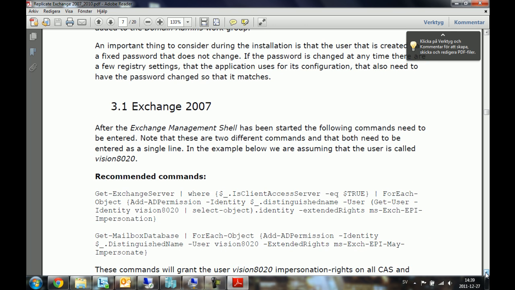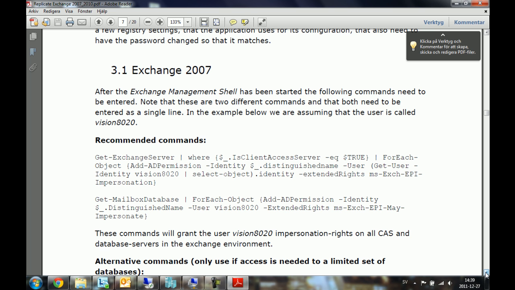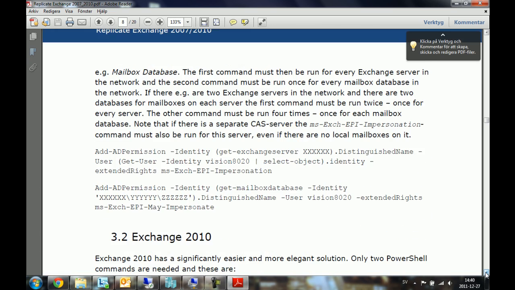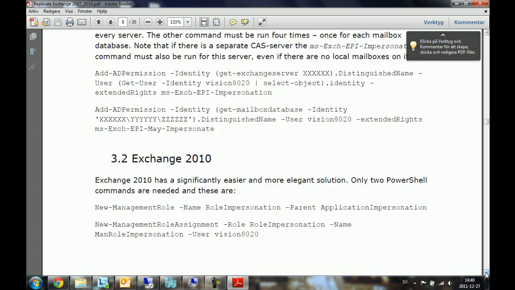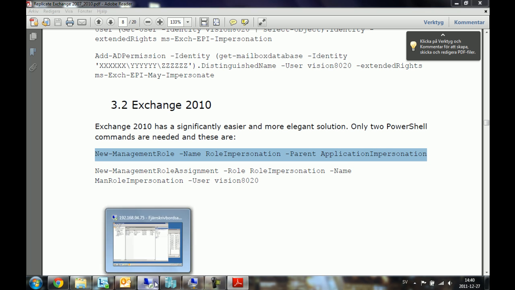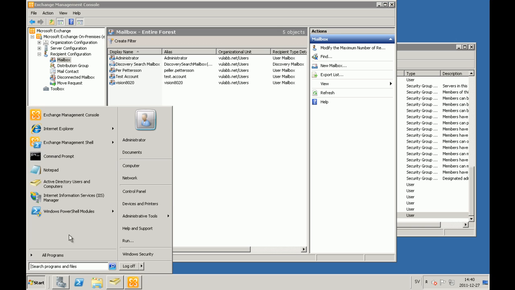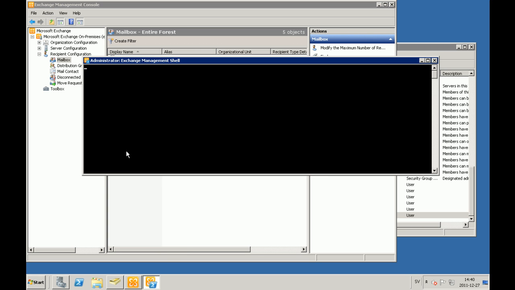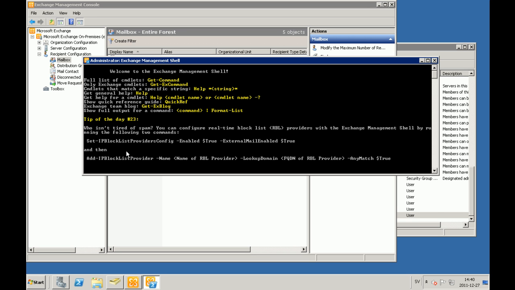There are 3 different pairs of scripts in this manual. One pair for a standard installation of Exchange 2010, one pair for a standard installation of Exchange 2007, and one pair for an Exchange 2007 with multiple mailbox databases or servers. As I said, all the scripts can be found in the manual, but I will add them in the description below as well. I'll copy the scripts from the manual and add them to the management shell.